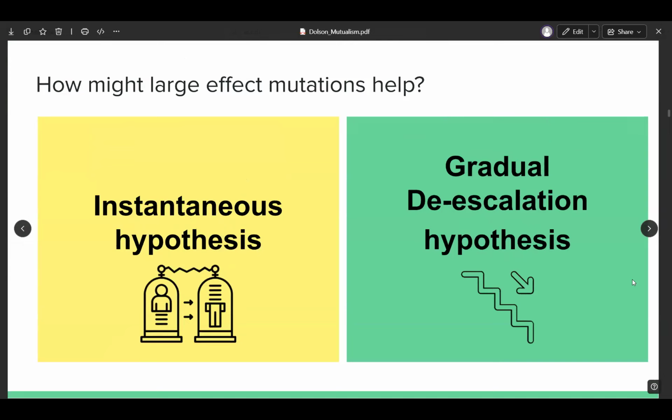Yes, so there's kind of two ways that this could work. The one that I just described is what I'm calling the instantaneous hypothesis, where these large effect size mutations just allow kind of teleportation directly from the parasitic state to the mutualistic state.